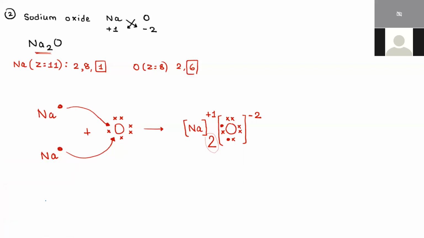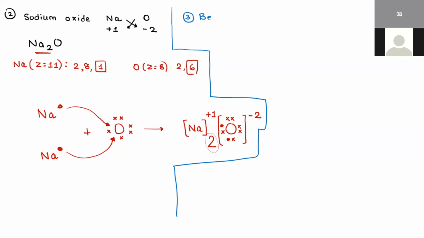Let us also study one more example so you can copy both examples together. The third example, which I'm going to draw over here, is beryllium fluoride. Beryllium is in group 2, so +2.